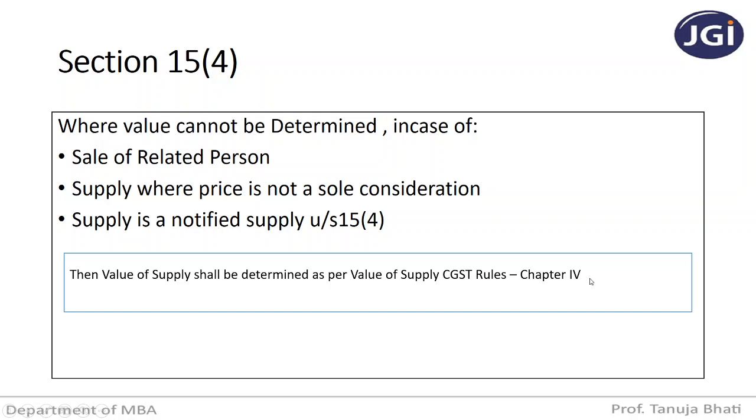There is a separate provision to determine the value in case the supply is between related persons and price is not the sole consideration of sale. You don't have this in your syllabus. But remember, if they are related and the price is not the sole consideration for sale, the value will be determined as per the CGST valuation rules chapter 4. This is not in your syllabus, just for your knowledge.